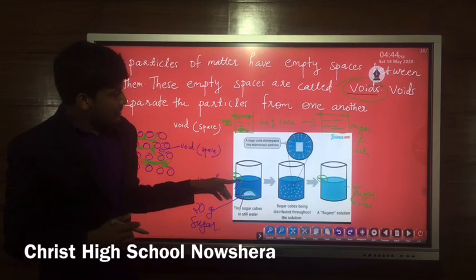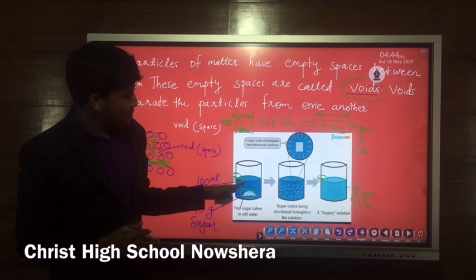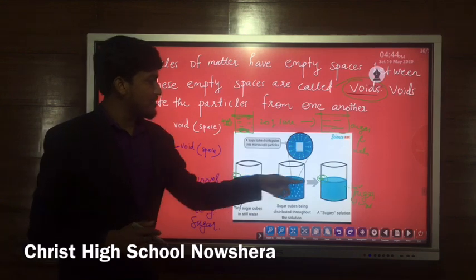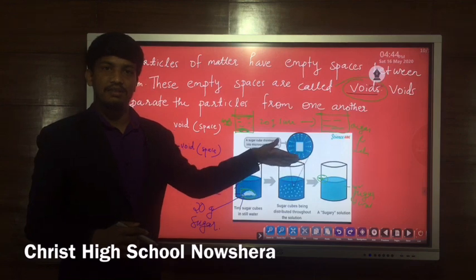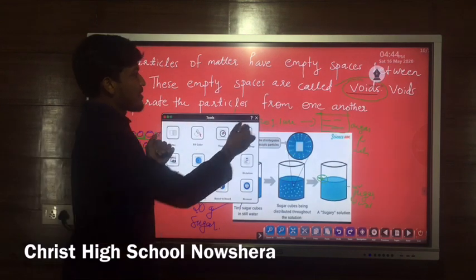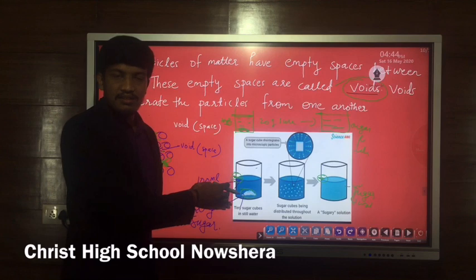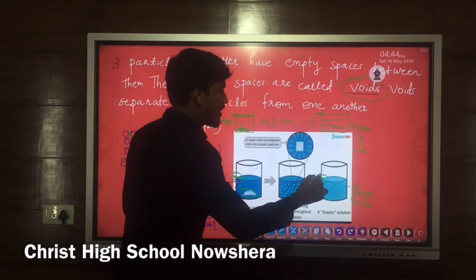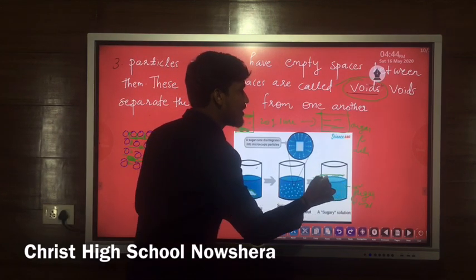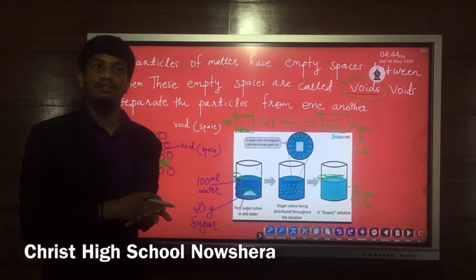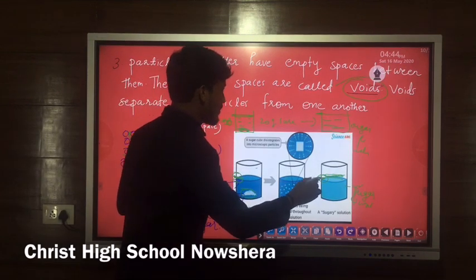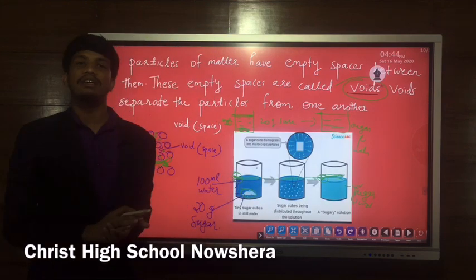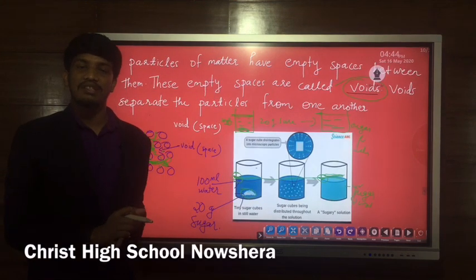That means initially, before putting sugar and after putting sugar, the water level remains the same. So if we put an extra substance into this water, normally after putting sugar the water level should increase. But after mixing the whole amount of sugar, the water level is the same. There is no change in the water level.